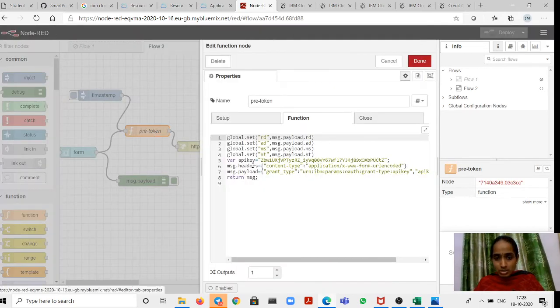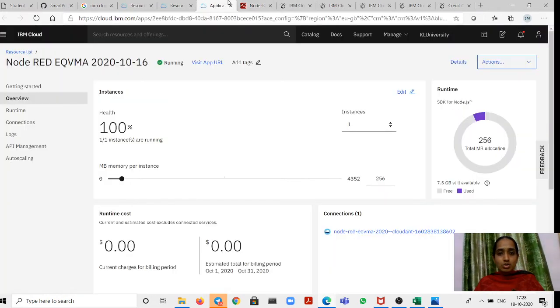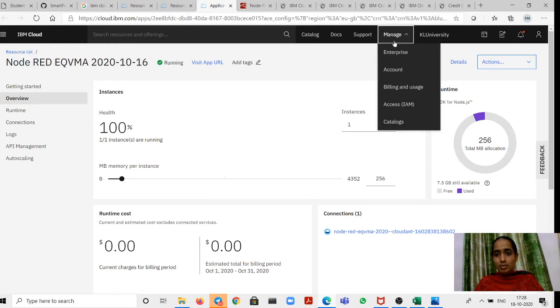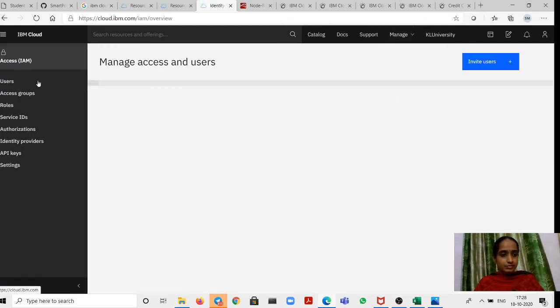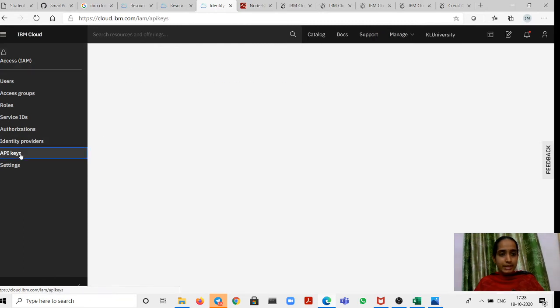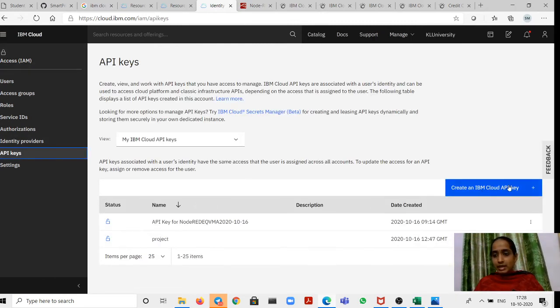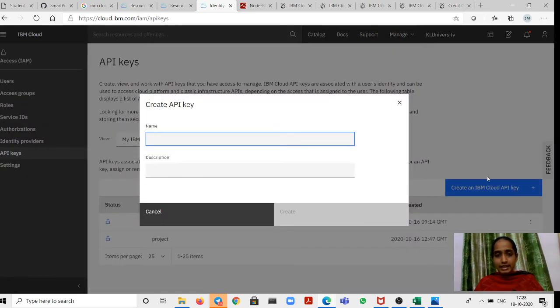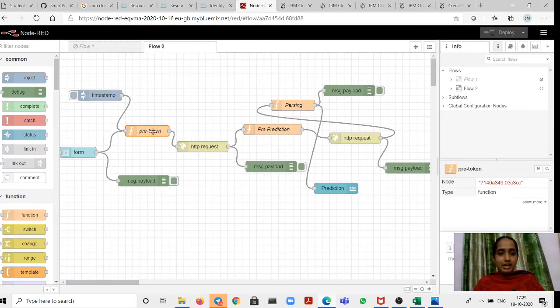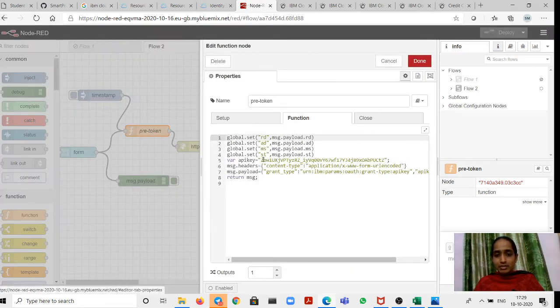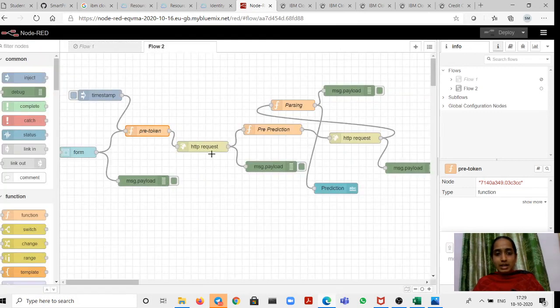Next you need to change these things. In the pre-token node, you need to change the API key. Where do you get this API key? Go to the first page, click on manage, access, API key. Here you have API keys, right? So create IBM Cloud API key. If you click on create, it will ask you for the name of the project. If I give some project name, it will generate some API key. After generating the API key, you remove the API key which was present here and paste the new one.